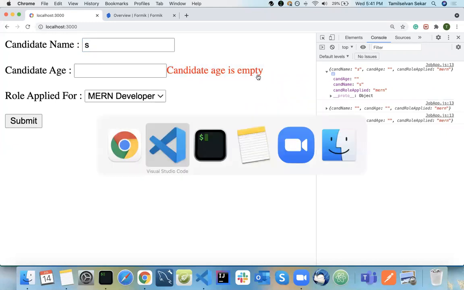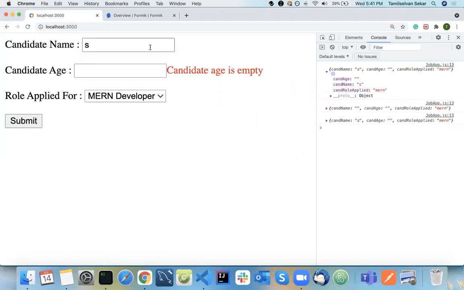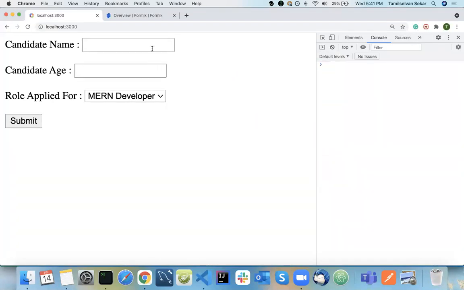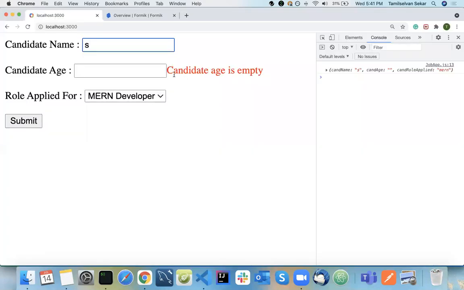So what is the reason? Because in your if condition, when I am refreshing here and I type yes, this function will be called. That's why the log is printed. It will come to the first condition: is your candidate name not empty? Because you have typed yes, it will move to the next condition and check whether candidate age is empty. So that's why this particular validation is thrown even though I'm not touching that particular field.